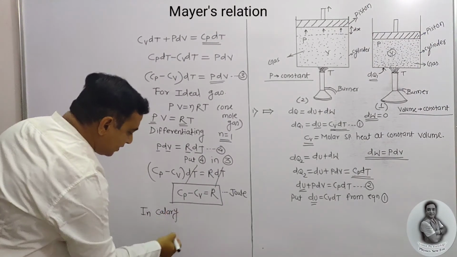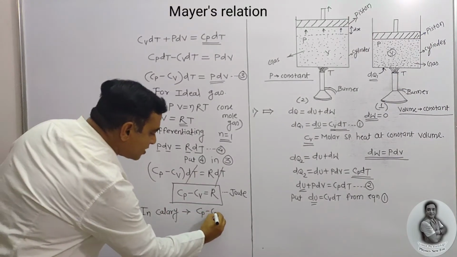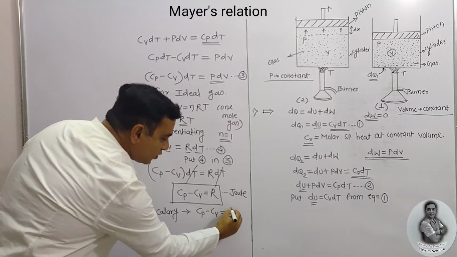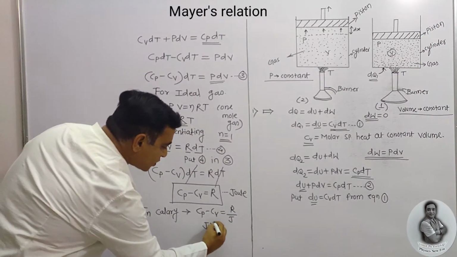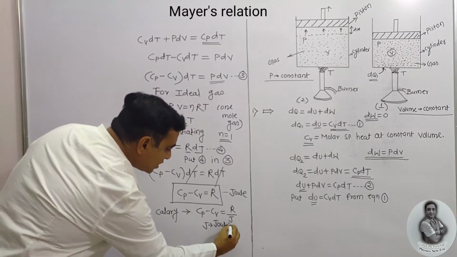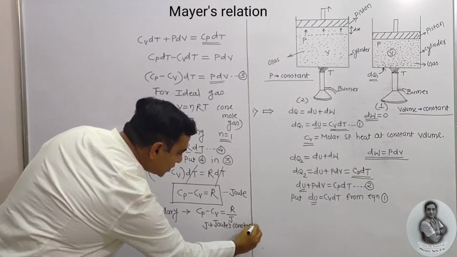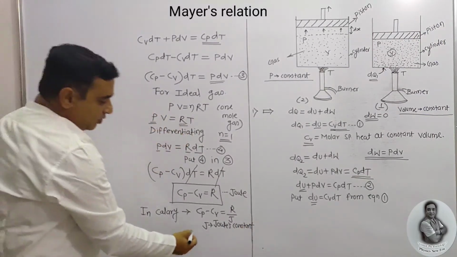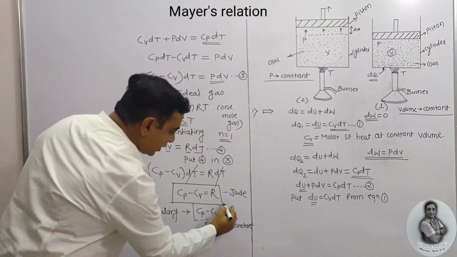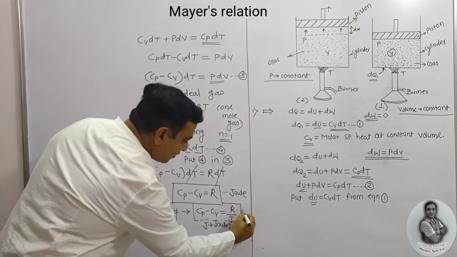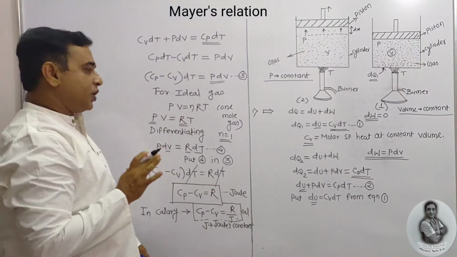In calorie, this equation becomes Cp minus Cv is equal to R upon J, where J is known as Joule's constant. This is your expression for Mayer's relation in terms of calories.